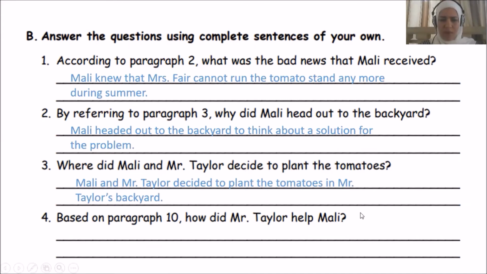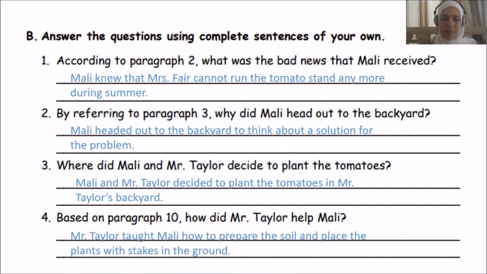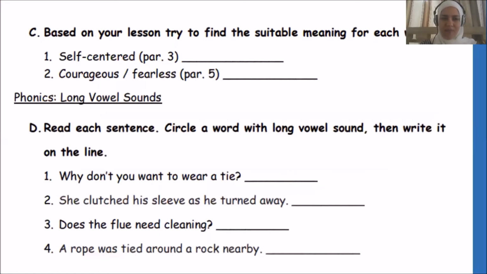Number 4, the last one, based on paragraph 10, how did Mr. Taylor help Mali? How did he help Mali? Mr. Taylor taught Mali how to prepare the soil and place the plants with the stakes in the ground. I think we can move to exercise C now.